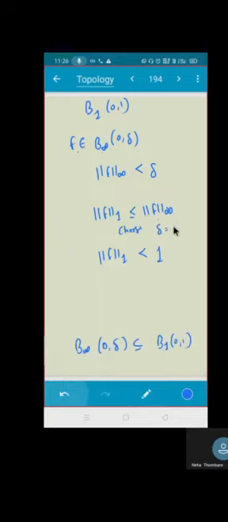Choose delta equal to 1, isn't it? Do you agree? That means with the same radius, this works. Here it was having this relation. Now let us focus on this. Can you prove this thing?